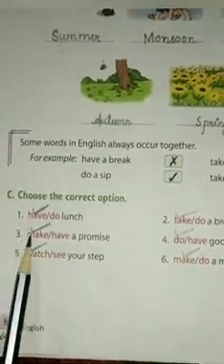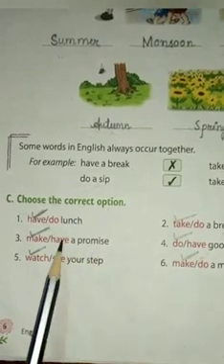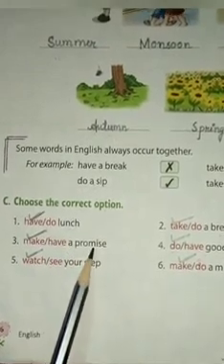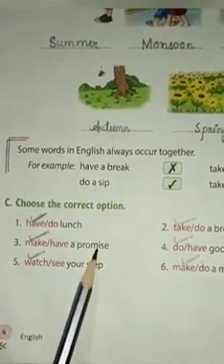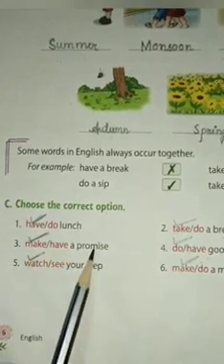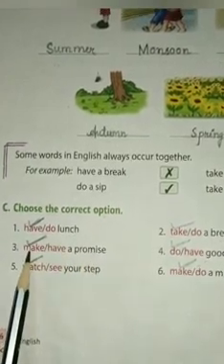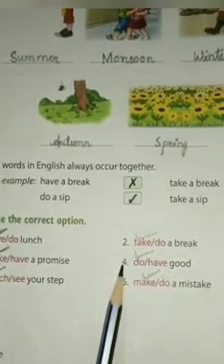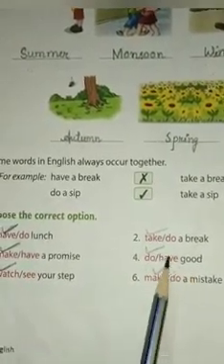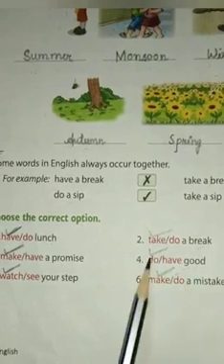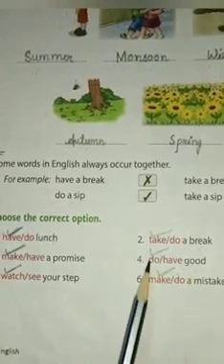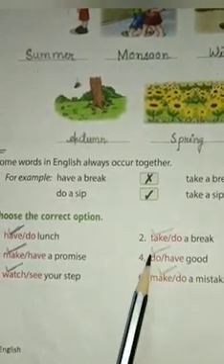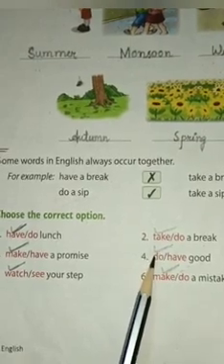Number 3. Make a promise or have a promise. Here the correct option will be make a promise. So put a tick mark on make. Number 4. Do good or have good. Here the correct option will be do good. So put a tick mark on do.